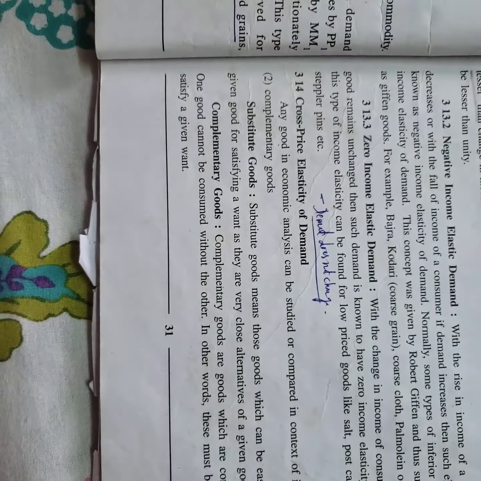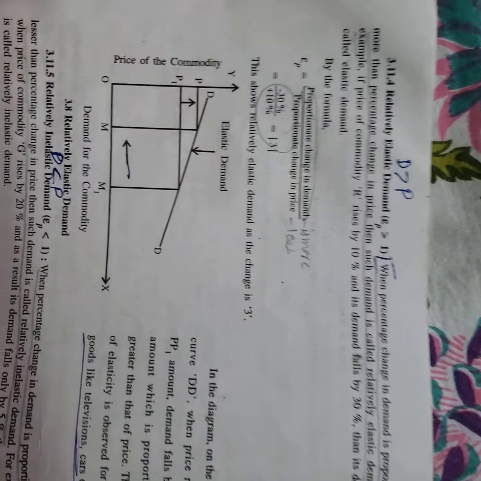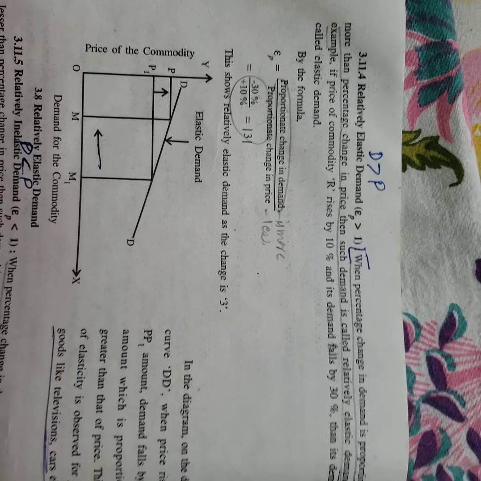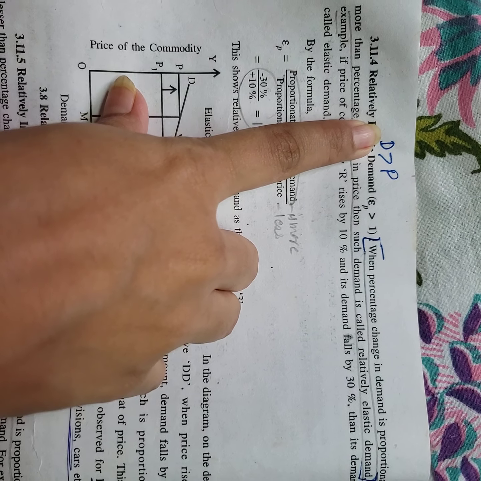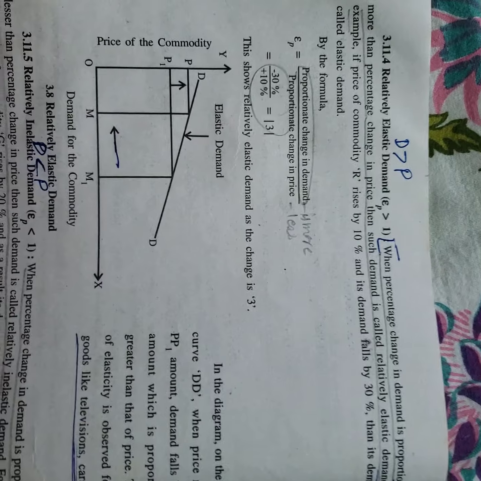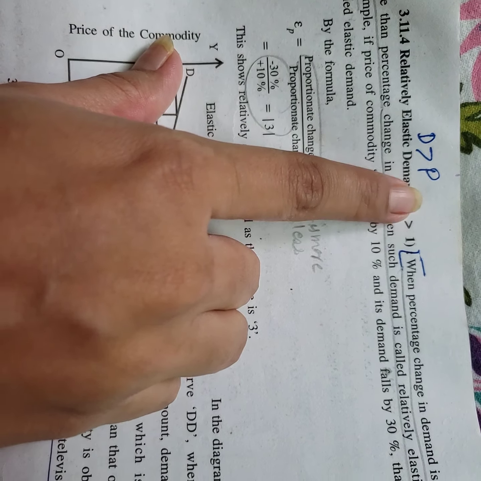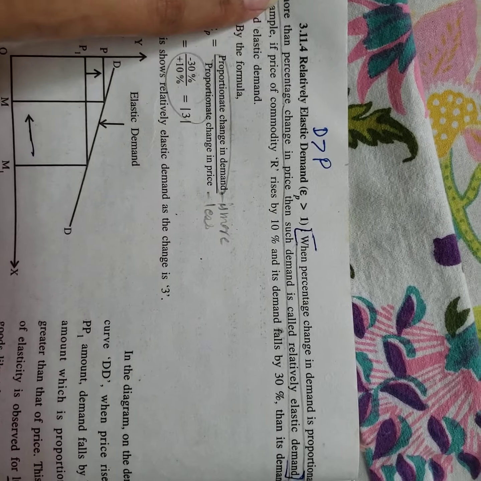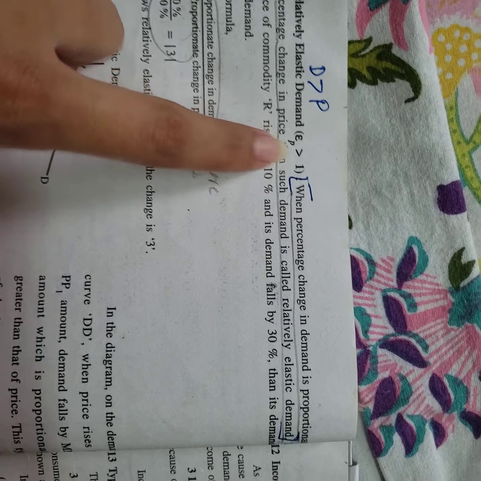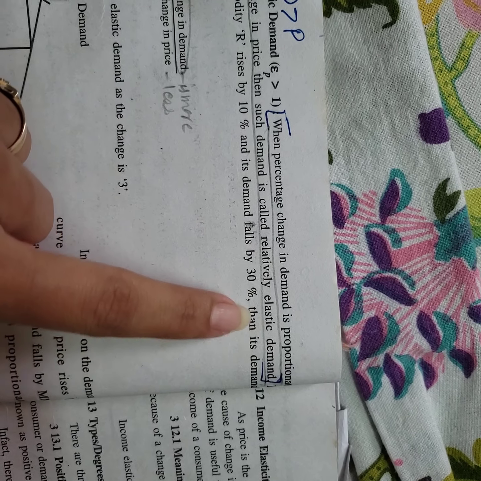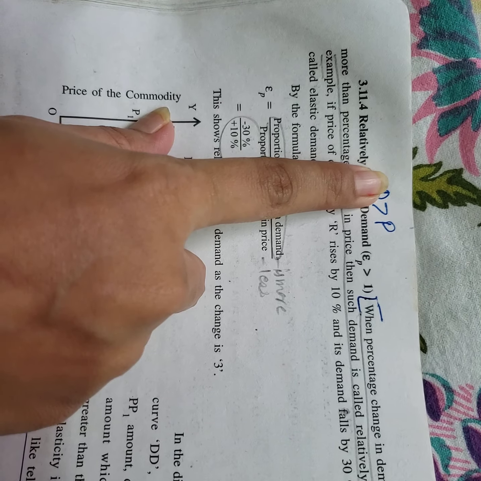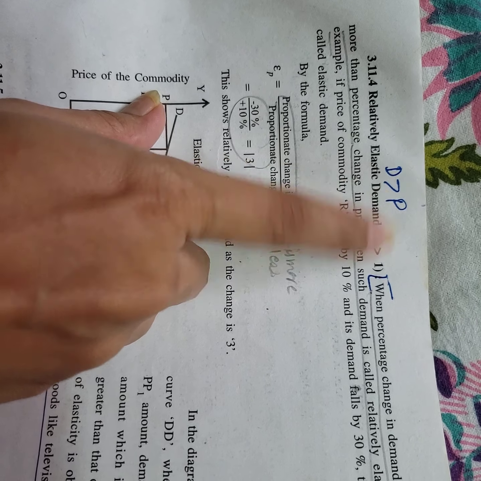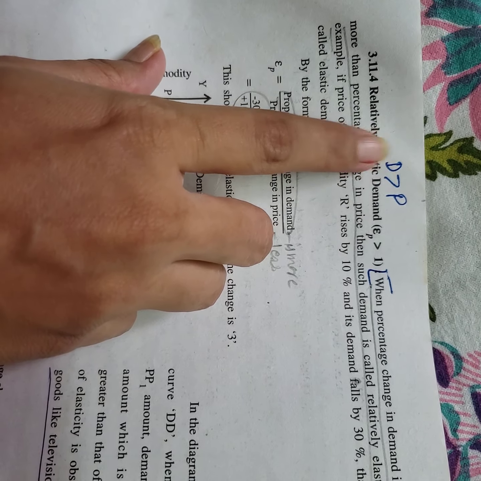Turn the page, page number 30, that is relatively elastic demand. In relatively elastic demand, as I have written over here, the change in demand is more than price. The change in demand is more than price, means when percentage change in demand is proportionately more than percentage change in price, then such demand is called relatively elastic demand. In short, there will be more change in demand than in price. The change in demand will be suppose 30 and change in price will be just 10. So where is the more change? The more change is on the demand side.